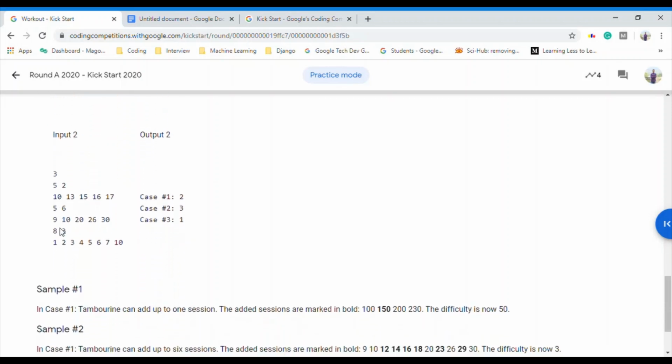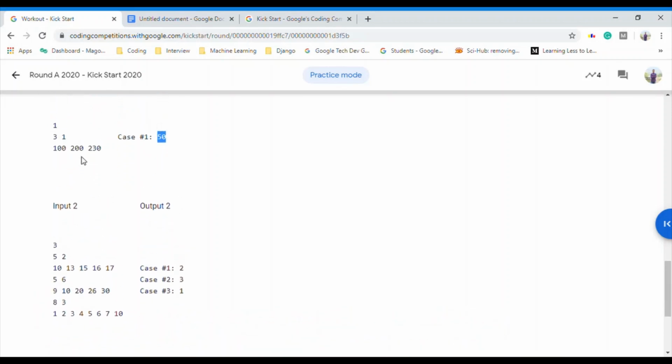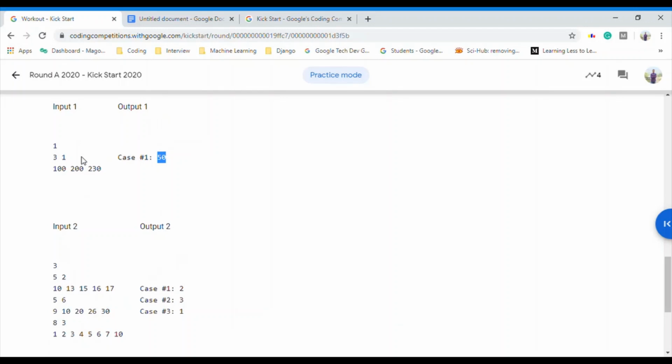So reading this input, we can land on a solution that we have to reduce the difficulty of the program. So we'll pick up the maximum difficulty and add a session between those two sessions to break the difficulty into two halves, right?